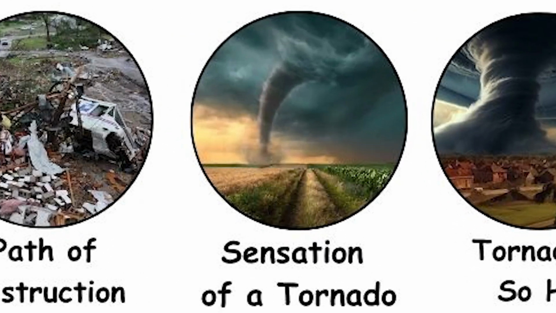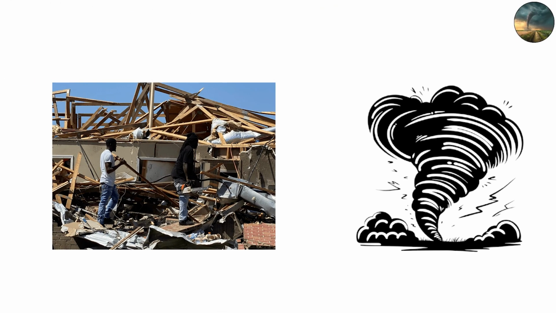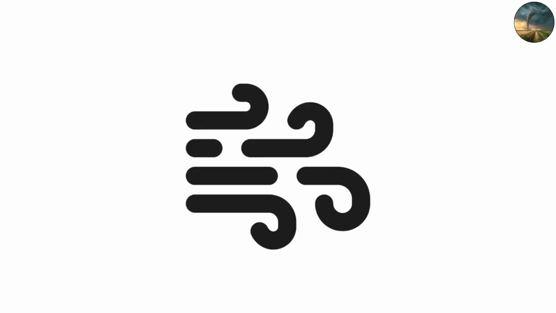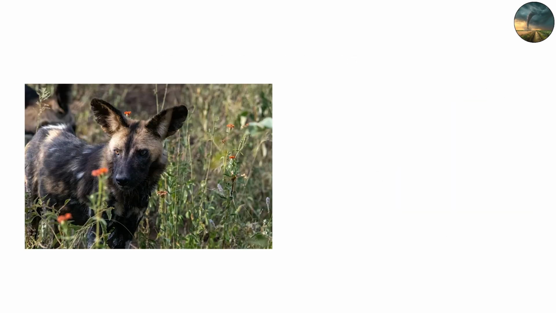The sound and sensation of a tornado. Survivors often describe tornadoes as sounding like a freight train or a roaring jet engine. That's the sound of debris, pressure changes, and violently swirling air colliding all at once. In the moments before impact, the air feels heavy, eerily still, and often greenish due to how the storm clouds filter sunlight. Animals grow restless.